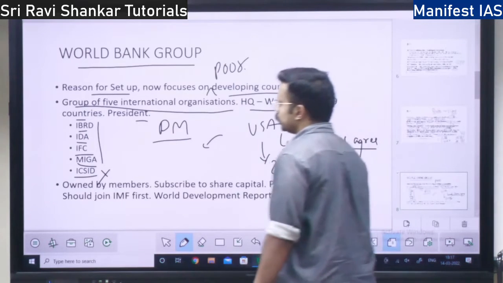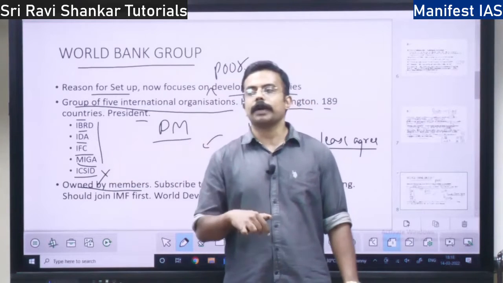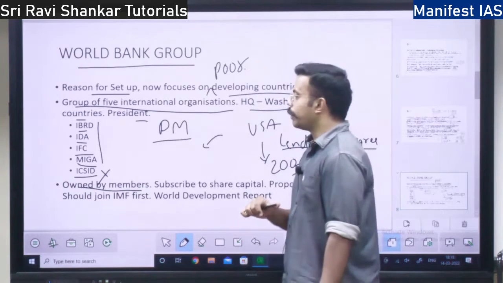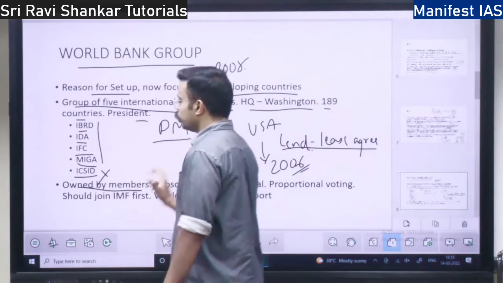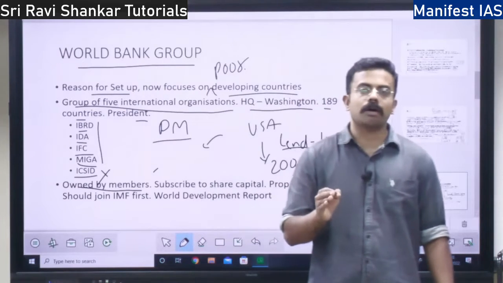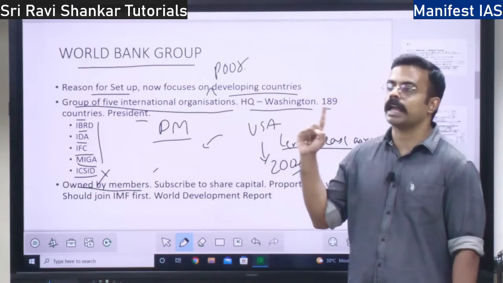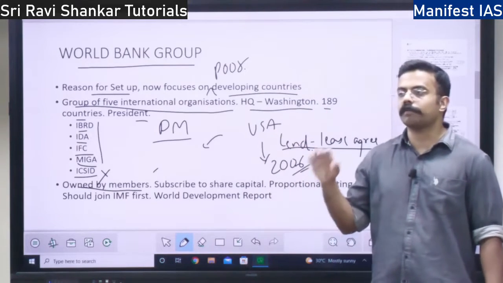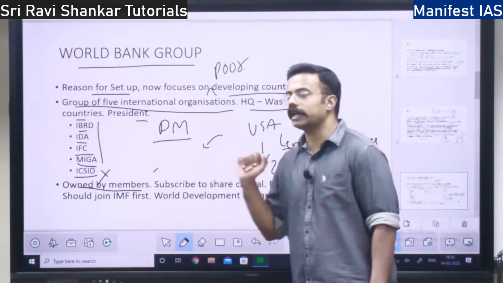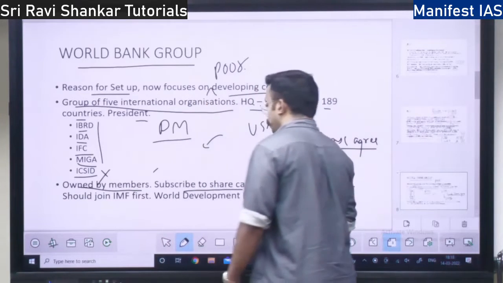Just like the IMF, the World Bank is also owned by its members. No country is the single owner of the IMF or the World Bank. To become a member of the World Bank, you should first become a member of the IMF. Without becoming a member of the International Monetary Fund, you cannot become a member of the World Bank. Every country subscribes to a share capital.